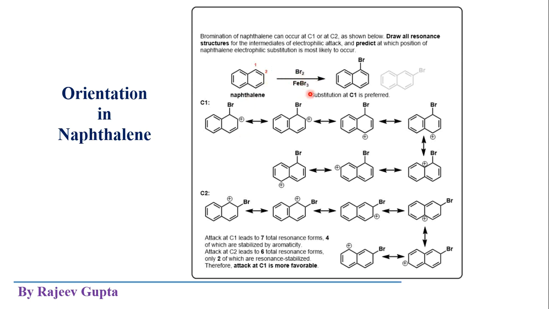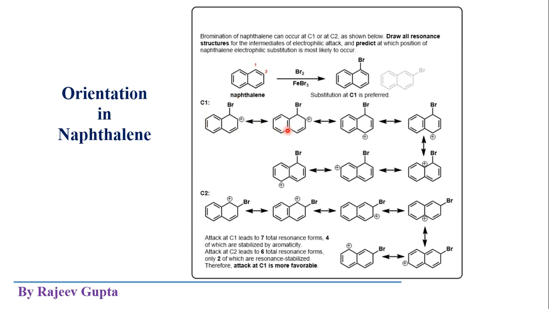Here the substitution is made in presence of Br2 and FeBr3, and we get 1-bromonaphthalene. That is 1-bromonaphthalene. So how are we getting this? Just add the bromine atom, the incoming electrophile, on position number 1 by the movement of these pi electrons outside the ring to the bromine electrophile. So we are getting this type of carbocation, which is the sigma complex or Wheland intermediate. This is the first resonance structure of this C1 addition.